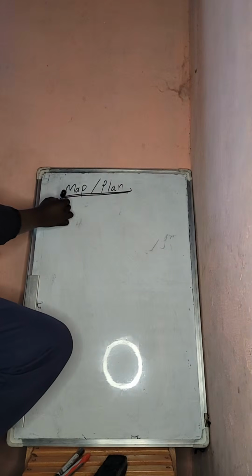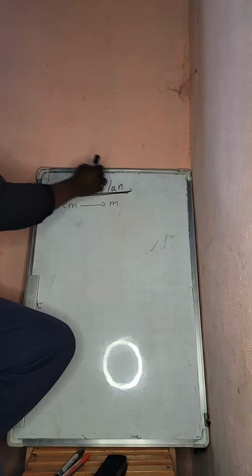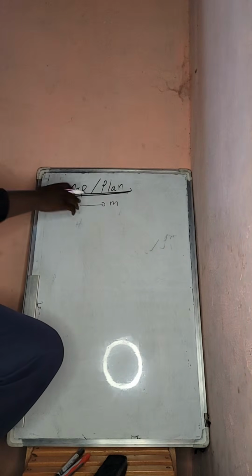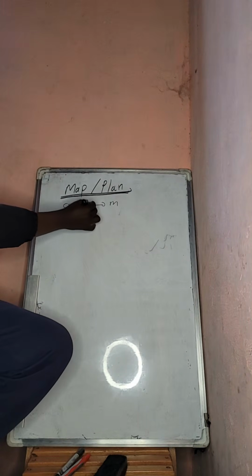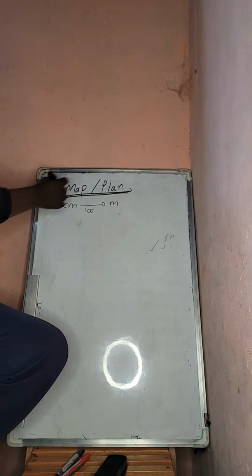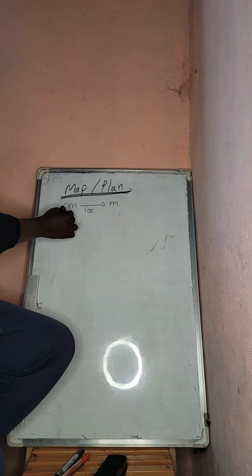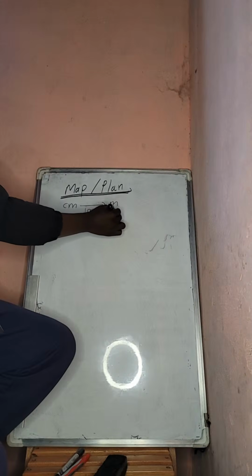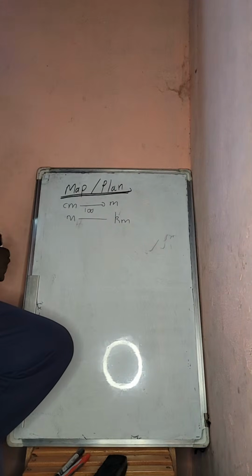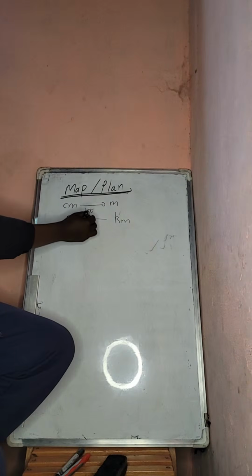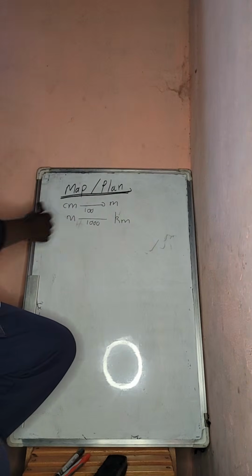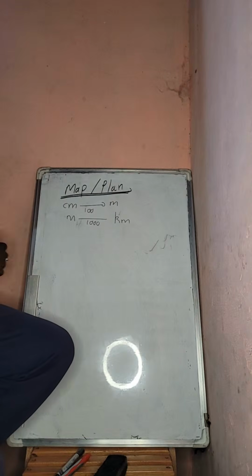It is important to know the units. For example, centimeters to meters: the relationship between centimeters and meters is 100. So 100 centimeters is equal to 1 meter. Then meters to kilometers is 1,000. So 1,000 meters is equal to 1 kilometer.